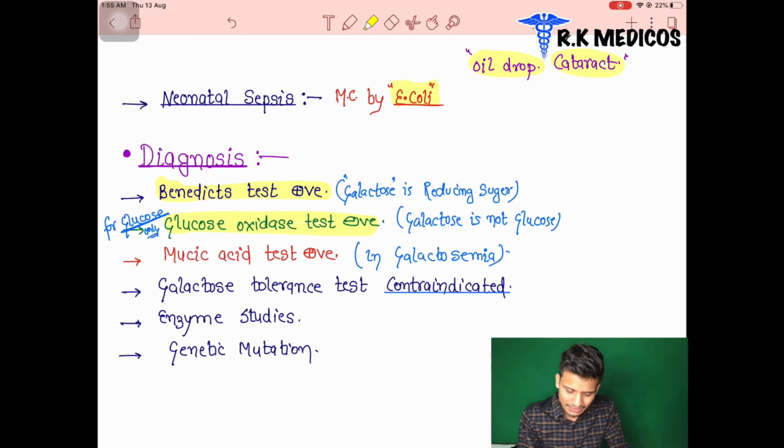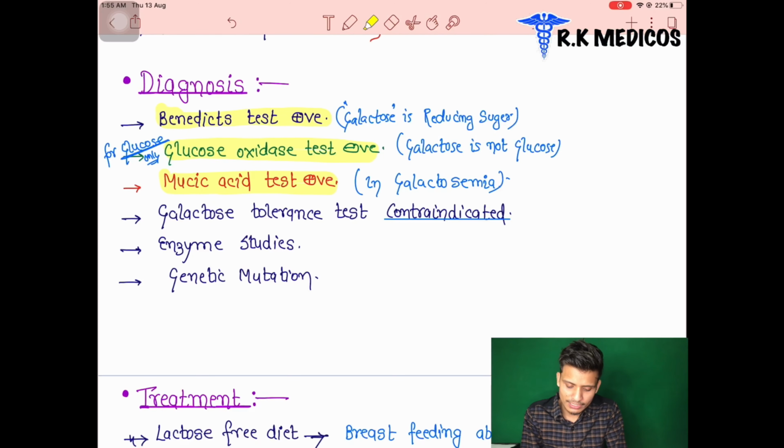Now we can say the mucic acid test. If the patient is suffering from galactosemia, a special type of test is positive, that is the mucic acid test. Next, the galactose tolerance test is contraindicated here. Of course it is contraindicated, because galactose metabolism is inhibited here, and enzyme studies are the most specific type of diagnosis.